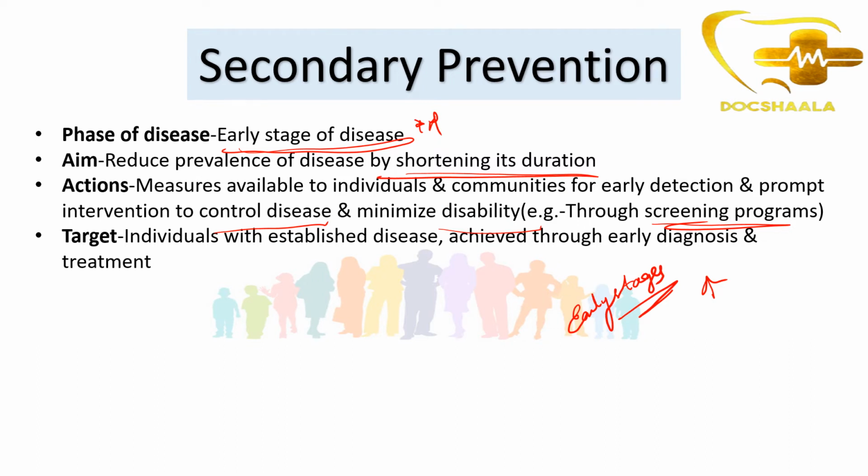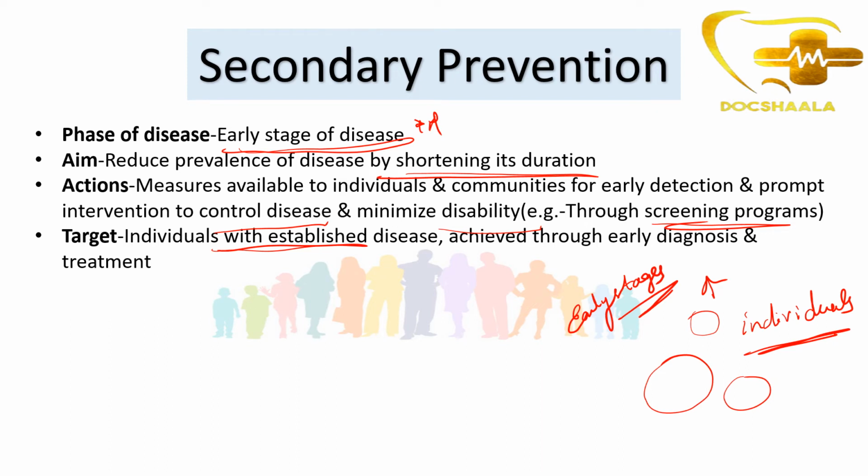So individuals with established disease are identified through early diagnosis and treatment. In COVID, whenever we saw cases, we found individuals who had already contracted it, and the places where they had roamed were locked down, and those they had contacted were tested massively.